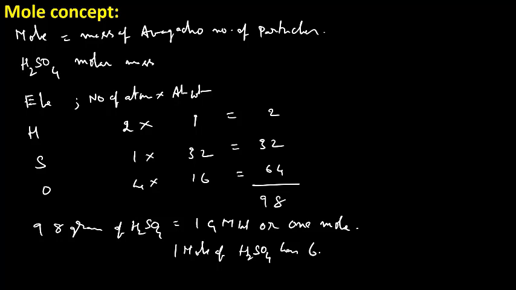Just now I told you this is Avogadro number of molecules, 6.022 into 10 to the power 23 molecules of sulfuric acid. Okay, have you got it? Yes, sir. Very good, nice.